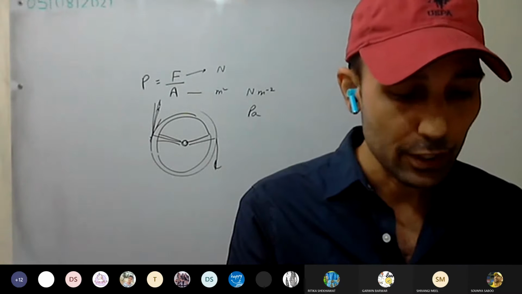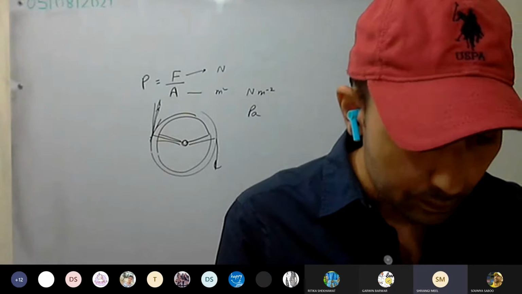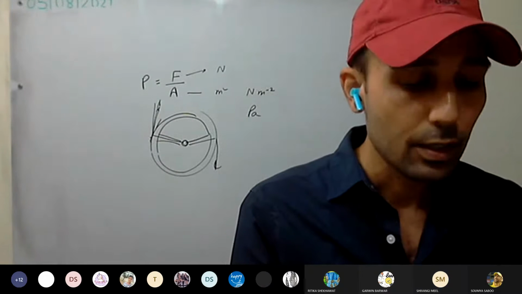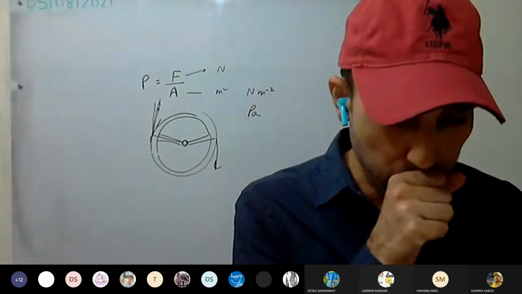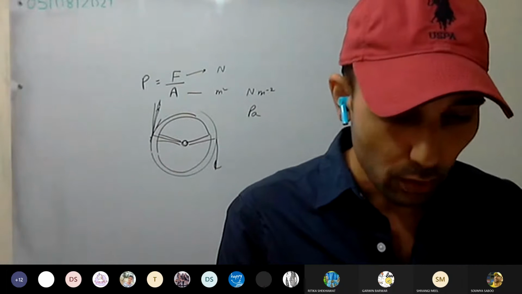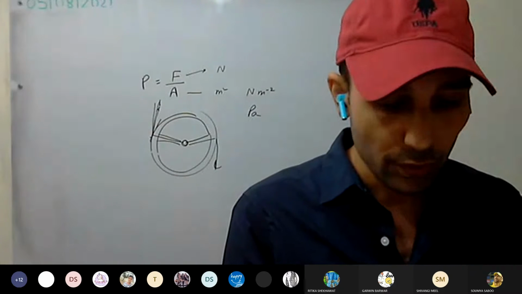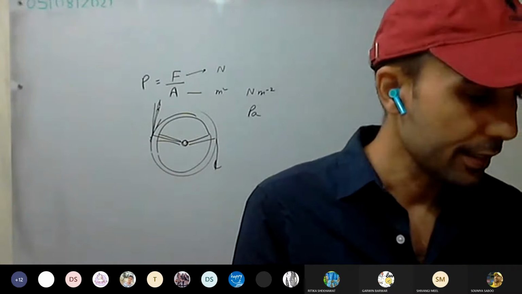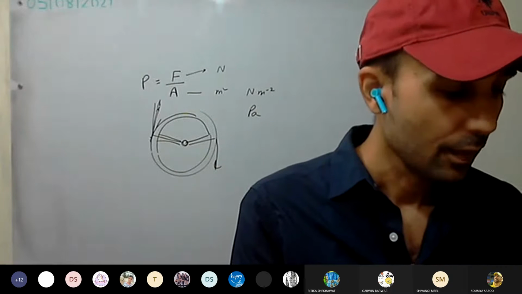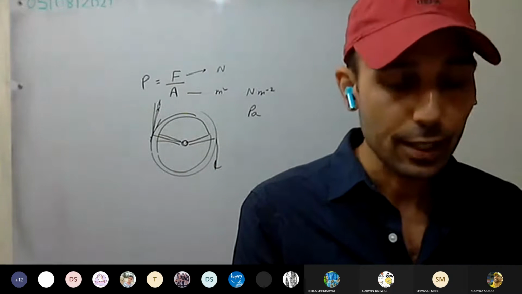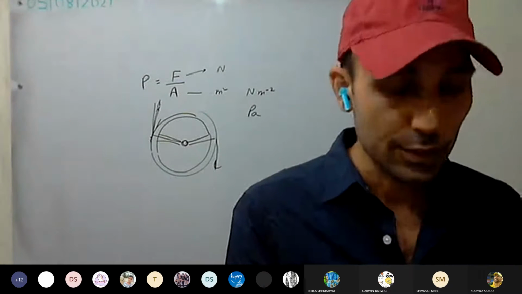Now see the sixth question: on what factors does the pressure acting on a surface depend? On page number 48, it depends on the thrust and the surface area in contact.